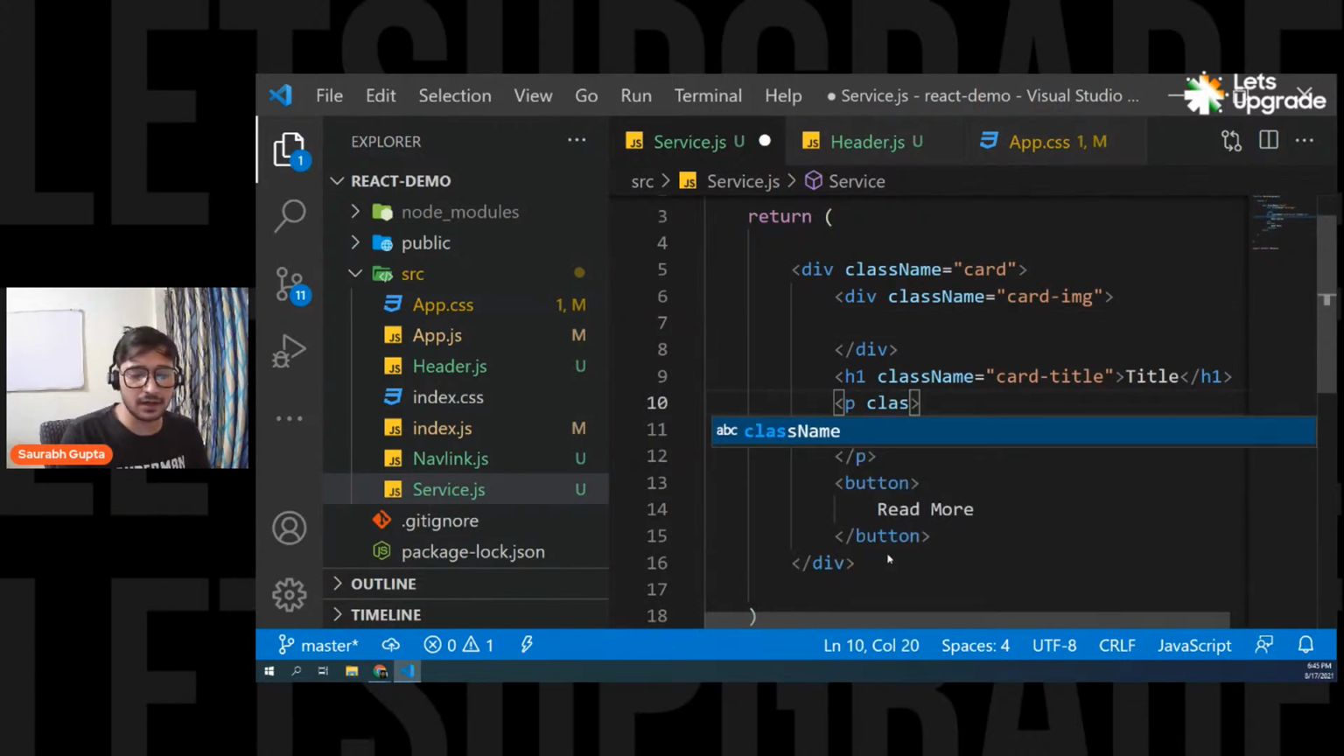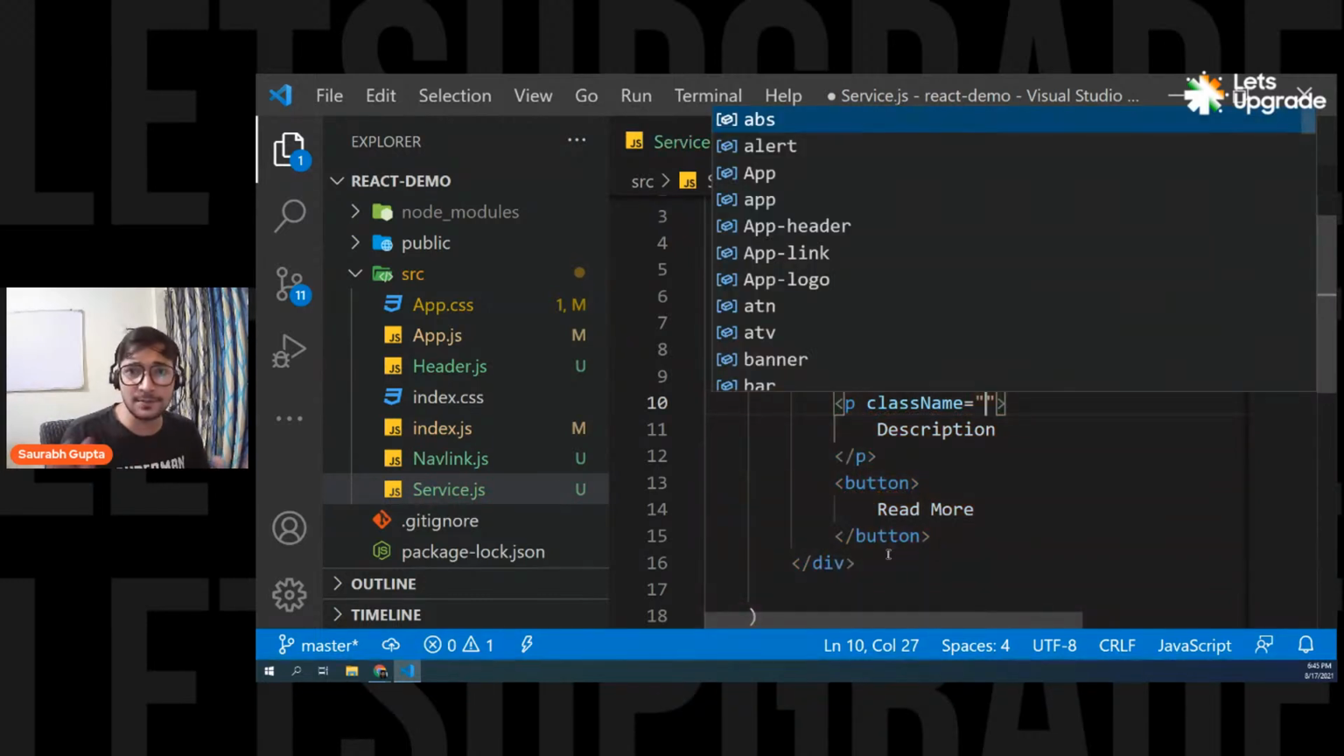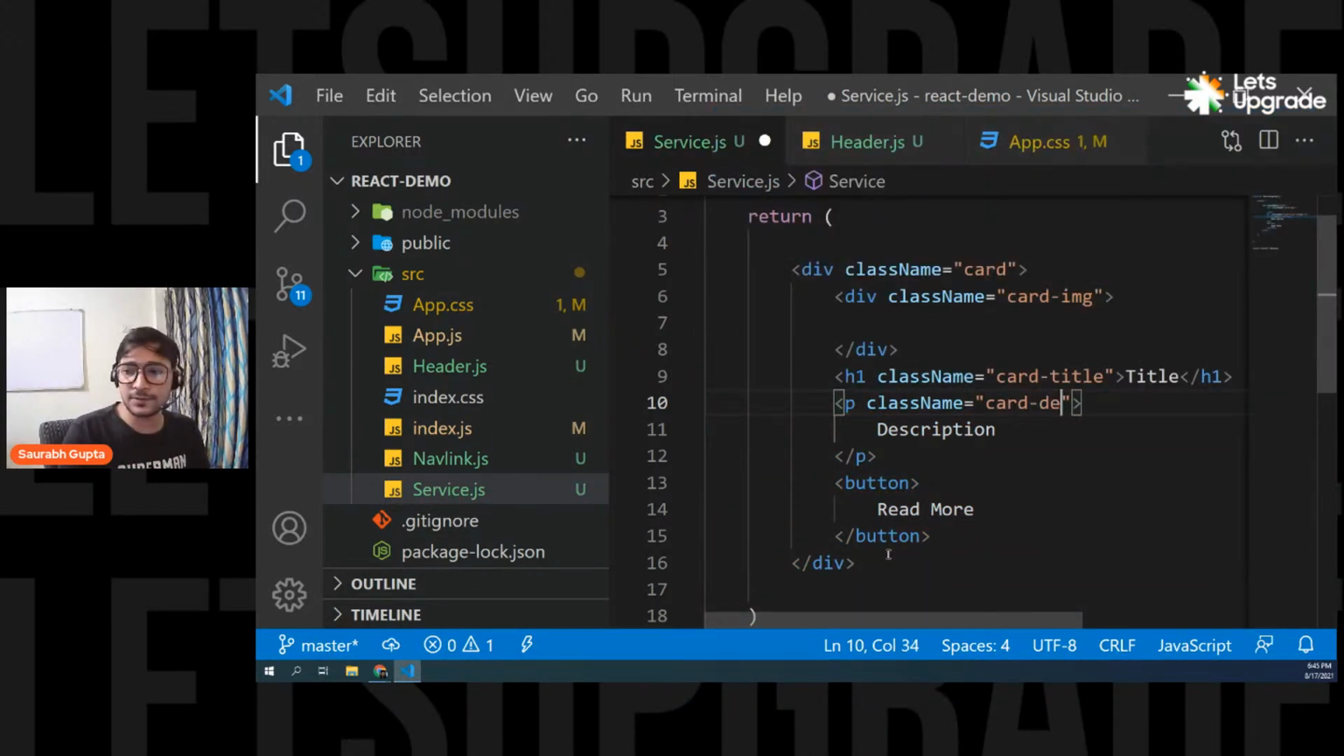Can we make cards with multiple IDs? Yes, don't worry, Gunjan. We're going to do it. First of all, let's create a simple card, right? Then after that, we'll do everything else. So card description.